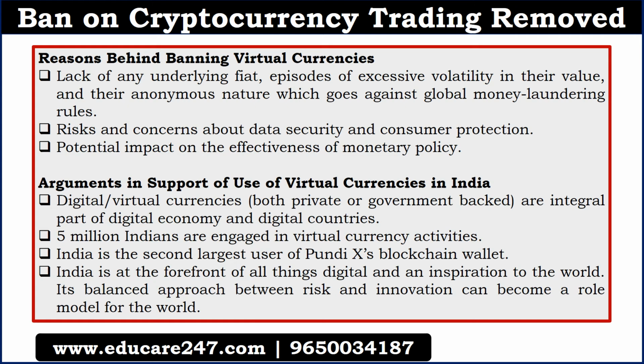Let us understand why RBI banned cryptocurrency at that time. Because it lacked underlying fiat. There is no physical backing for cryptocurrencies, and it is very volatile in nature, and it is against global money laundering rules. If a data breach happens, it cannot protect the consumer. Data can be mined from anywhere and it can put the consumer at risk. It has a potential impact on the effectiveness of monetary policy, so it can in many ways impact monetary policy. Because of these reasons, RBI banned cryptocurrencies.